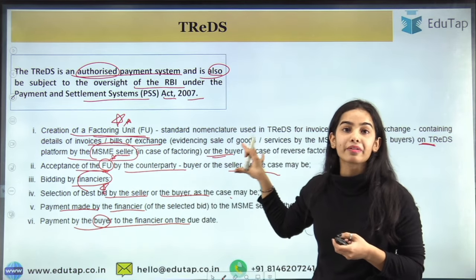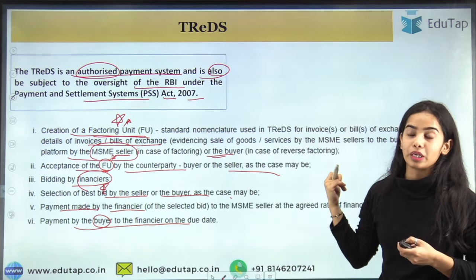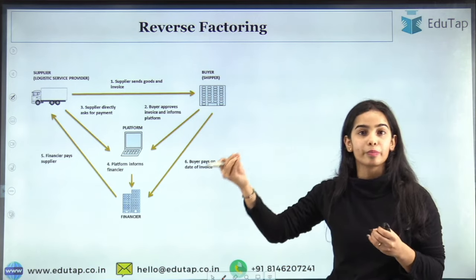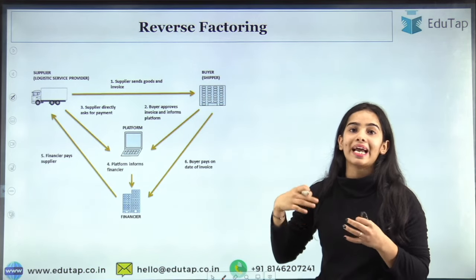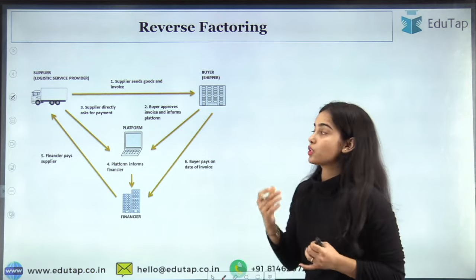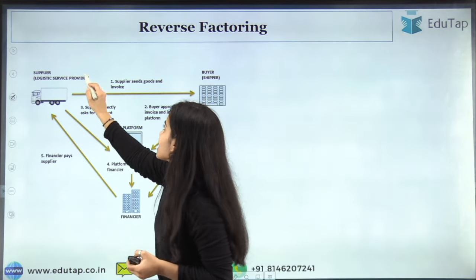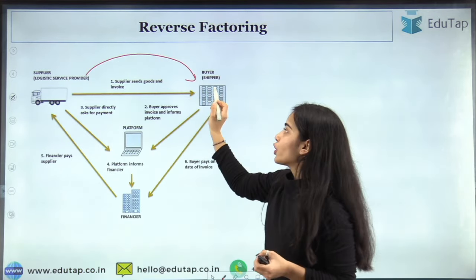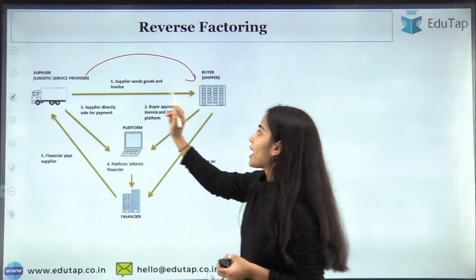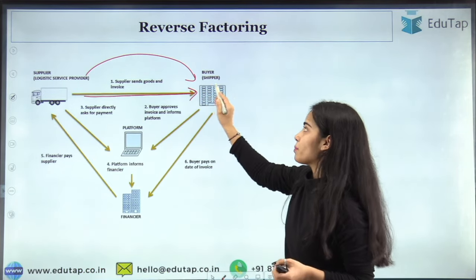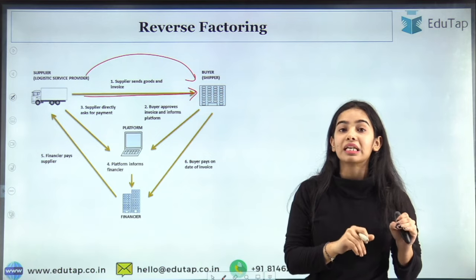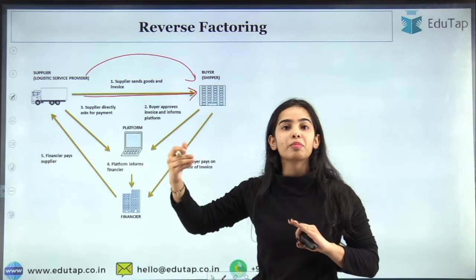Even the buyer can raise the factoring unit. The buyer can go on the TReDS platform and upload the invoice. So how is this happening? The supplier has provided the goods and services to the buyer, and the supplier has also provided the invoice to the buyer. Now the buyer does not have the money right now, but the buyer will get the money after 3 months.